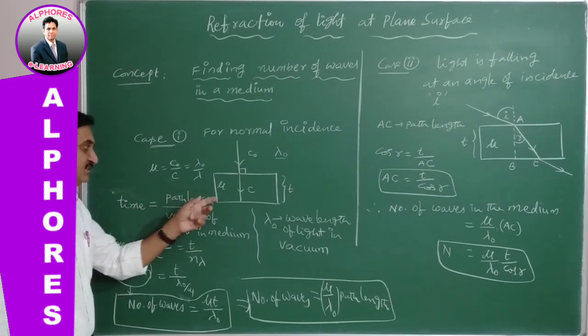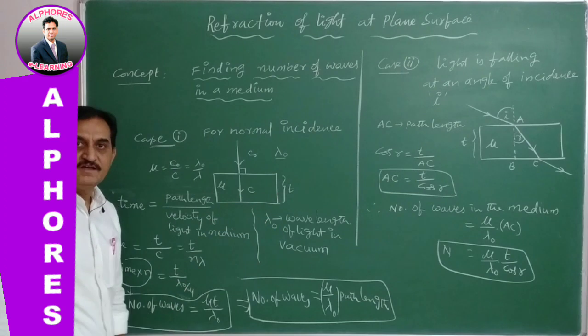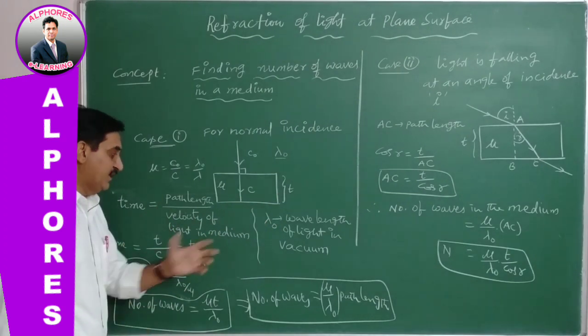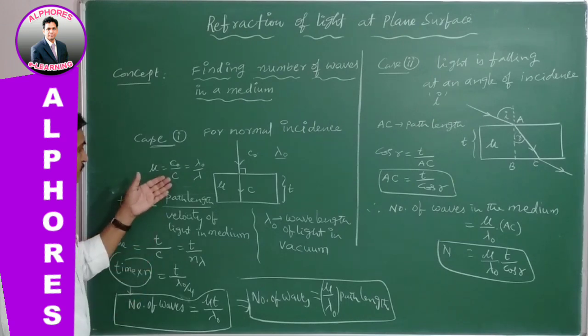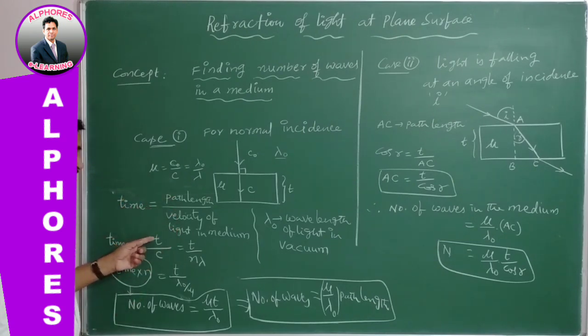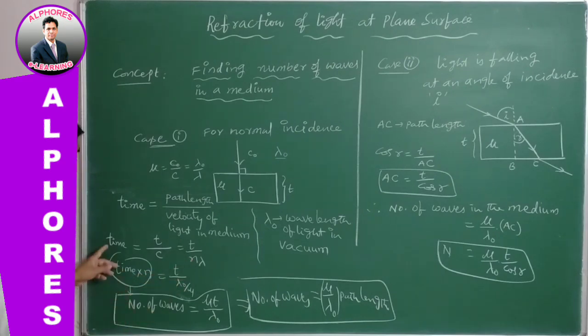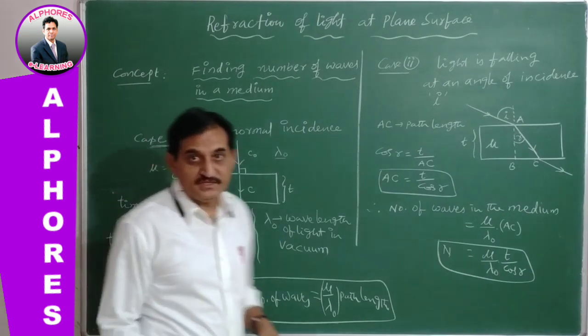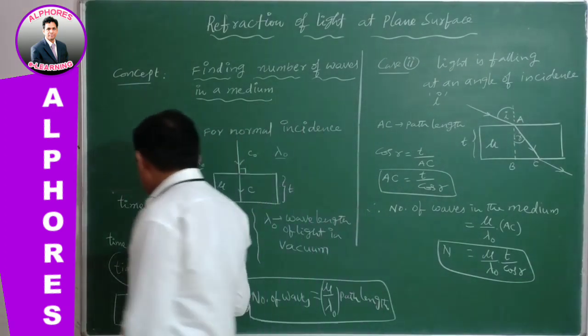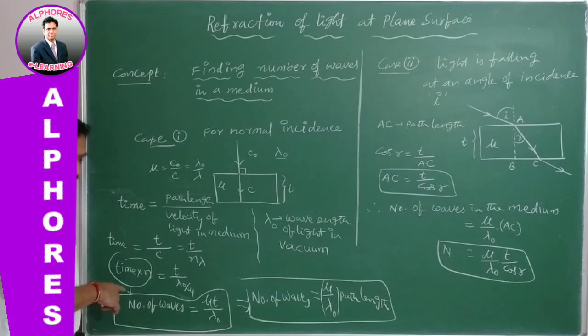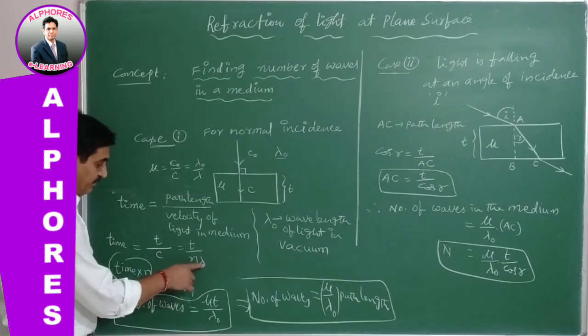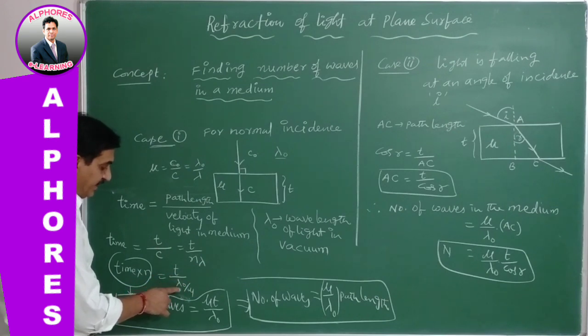Time is equal to path length divided by velocity of the light in the medium. What is the path length? From here to here, the thickness is the path length. So time is equal to path length t by velocity v. But velocity v equals n lambda, where n is frequency. Therefore, t by n lambda; taking n this side, time into frequency gives the number of waves, equal to t by lambda, where lambda equals lambda naught by mu.